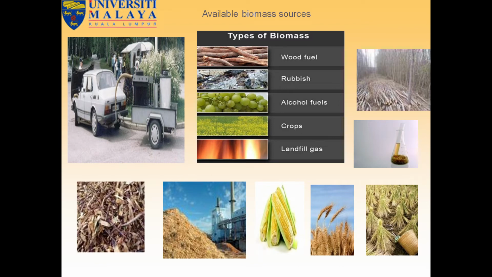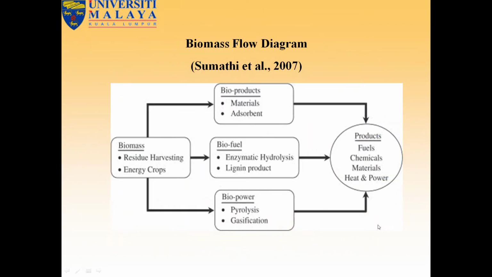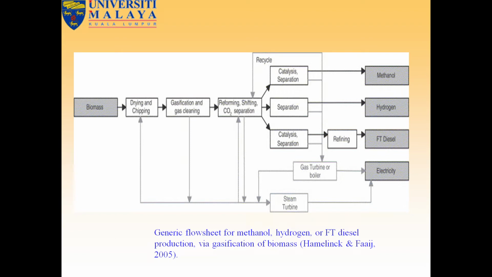So these are the available biomass sources. We can see wood fuel, rubbish, alcohol fuels, grapes, crop debris, or landfill gases, different types of biomasses. We can see here different types of biomass: leaf biomass, wood biomass, corn biomass. You can see here a generic flow sheet of methanol, hydrogen or FT diesel production by gasification of different types of biomasses.